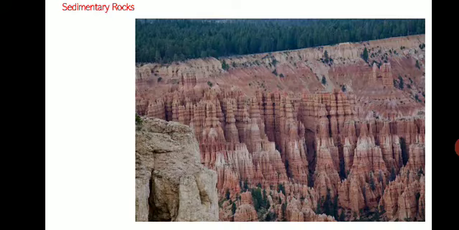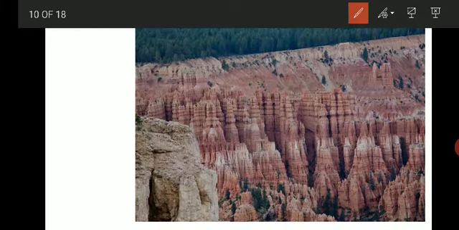So here in the image you can see the sedimentary rocks. These are layered. Okay, you can see the layers here. All these are the layered rocks. So how are these layers formed? These rocks are formed by the deposition of sediments. So let us see what is meant by sediment.